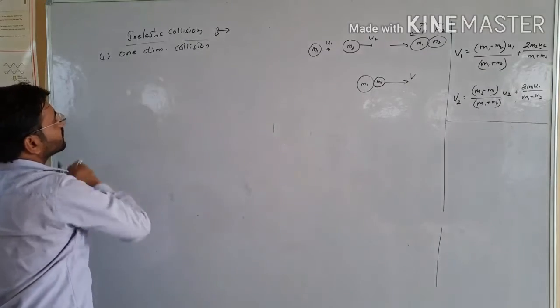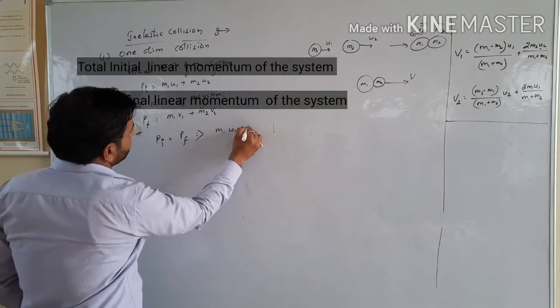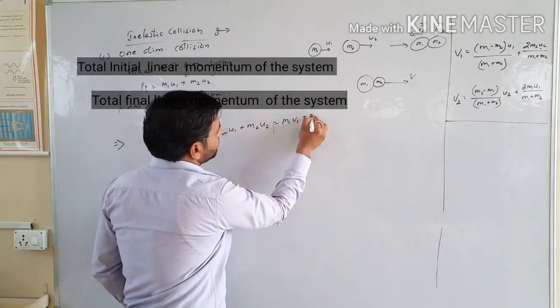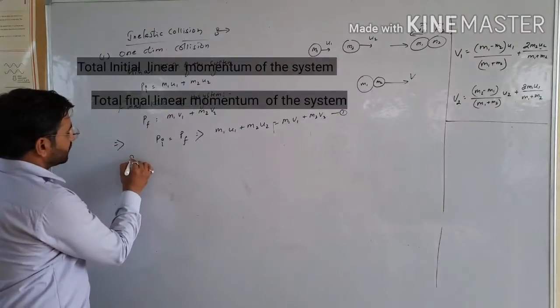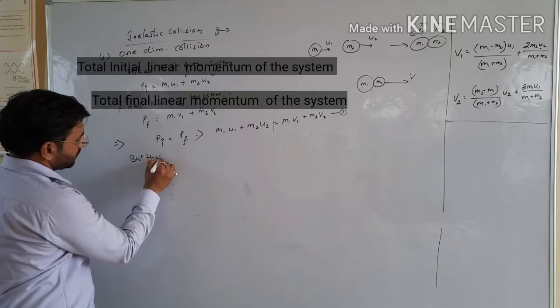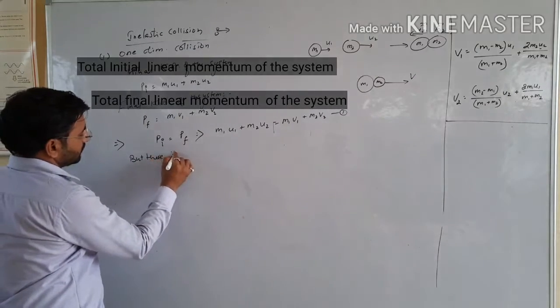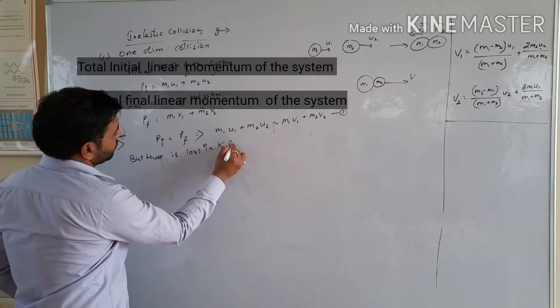So in one dimensional collision, the total linear momentum of the system, m1 u1 plus m2 u2, is equal to m1 v1 plus m2 v2, but there is a loss in kinetic energy. We will see how.